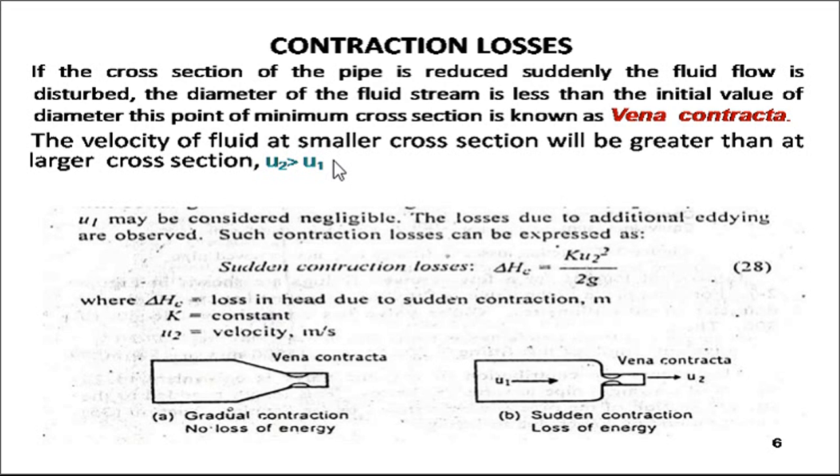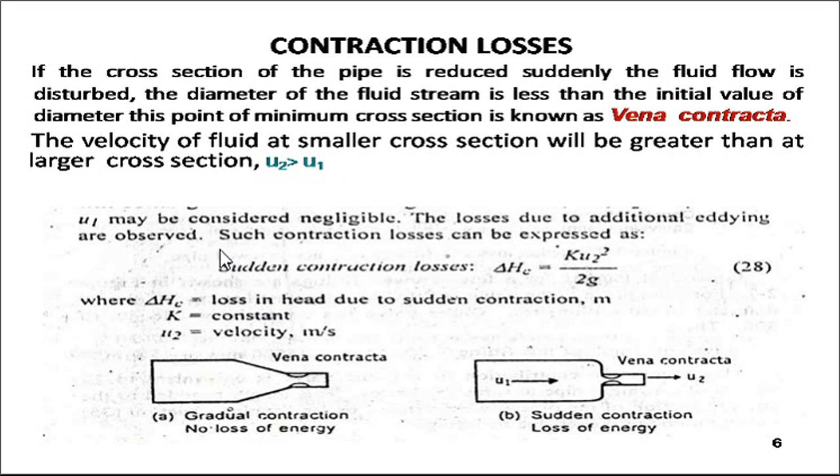Considering all this, sudden contraction can be defined as delta he equal to k into u square divided by 2 into g, where delta he is the loss in head due to the sudden contraction in meters. K is a constant, again depending upon the type of pipe, and u2 is the velocity, described in meters per second.